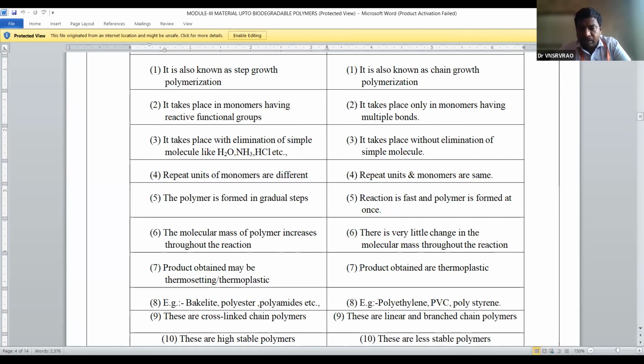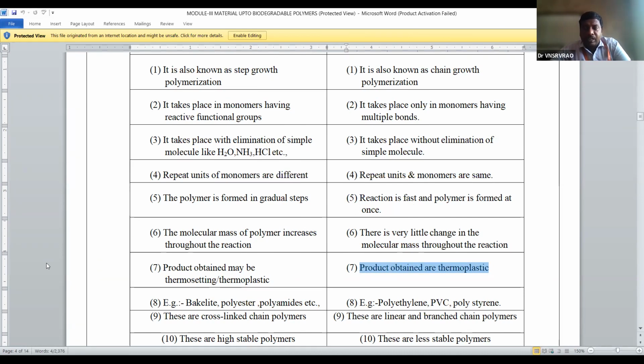The seventh point: the product obtained in addition polymerization is a thermoplastic. Thermoplastic means soft on heating and stiff on cooling, so the polymer can be molded into the required shape by applying heat.